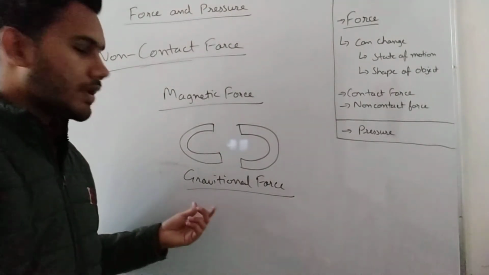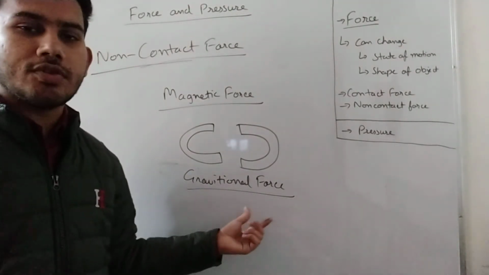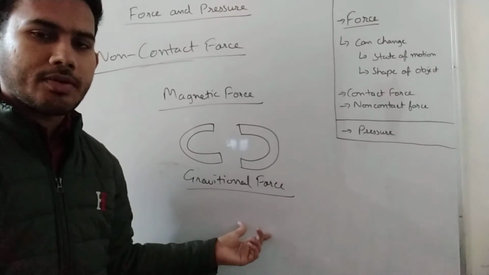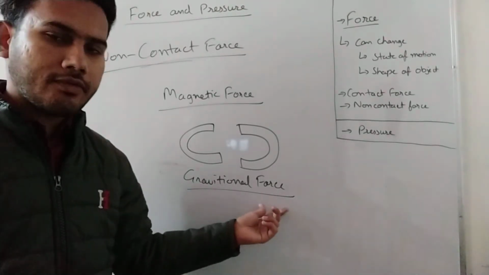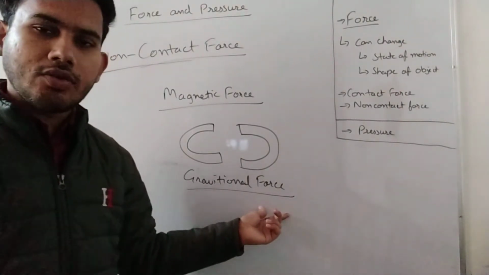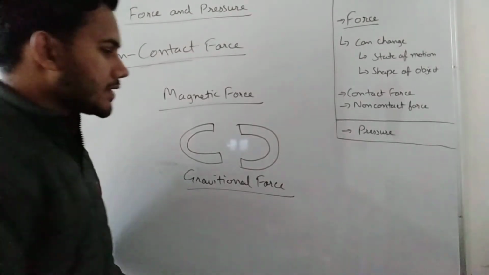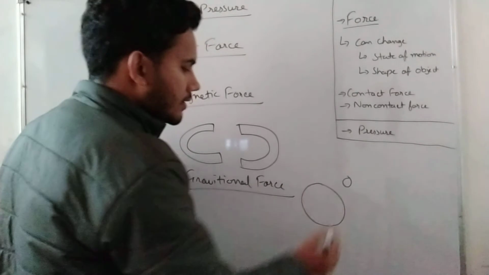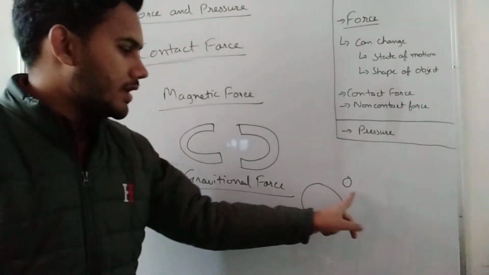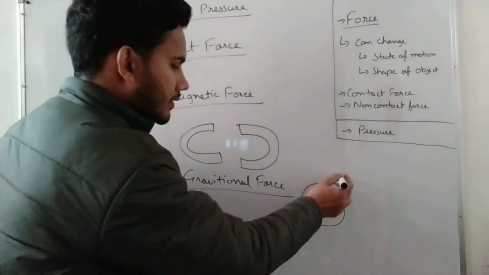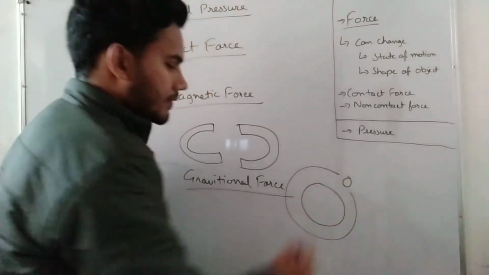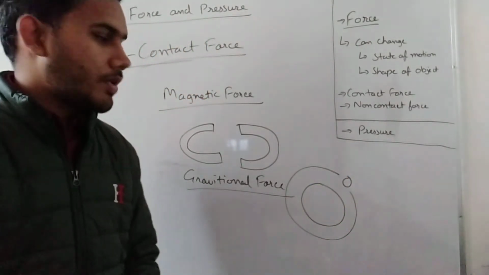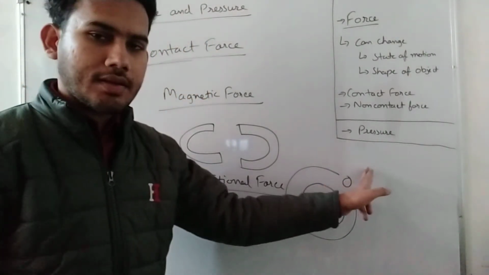The force of gravitation or gravitational force is also a non-contact force, because in this kind of force there is no contact between two objects. For example, this is the earth and this is the moon. So the moon is revolving around the earth in this orbit, but it doesn't go away.